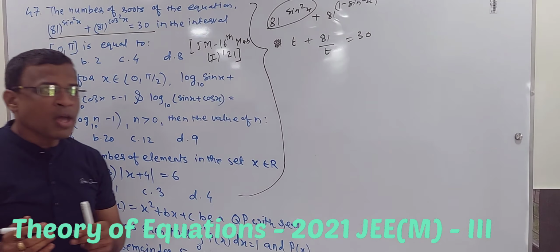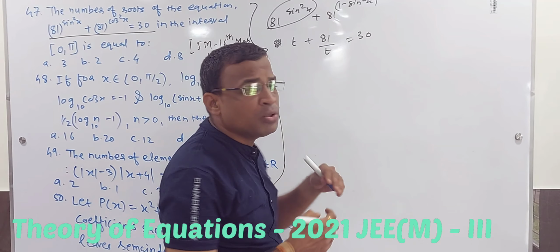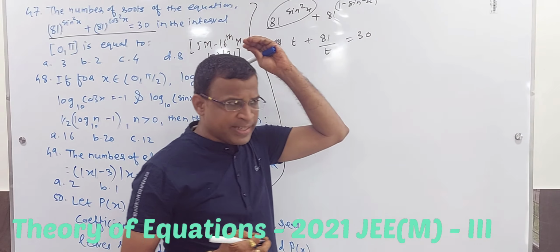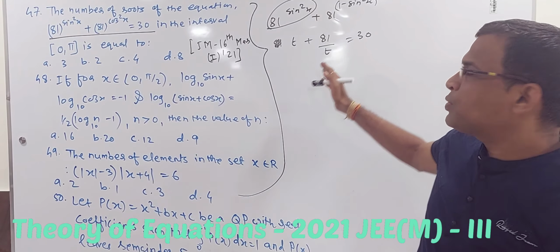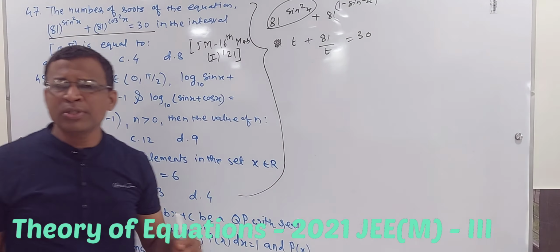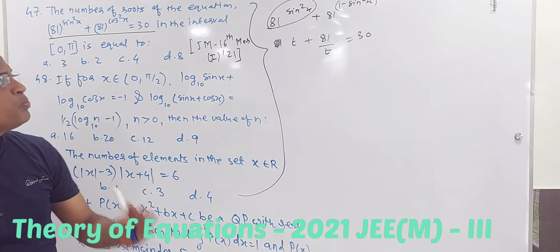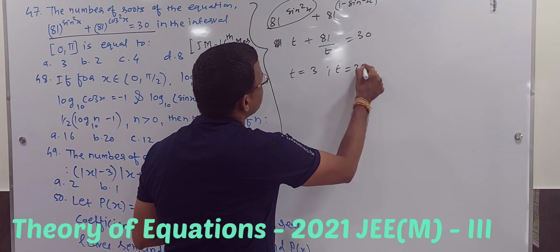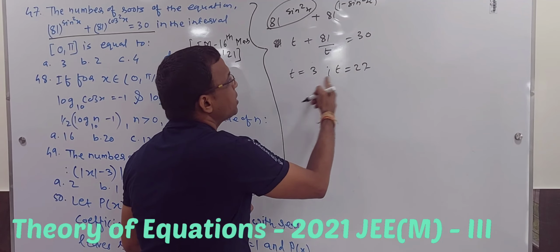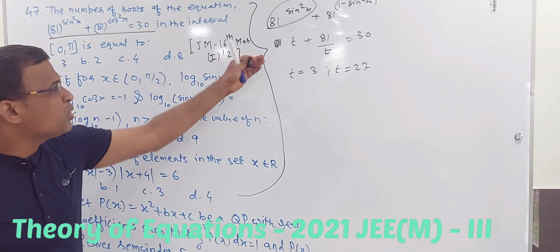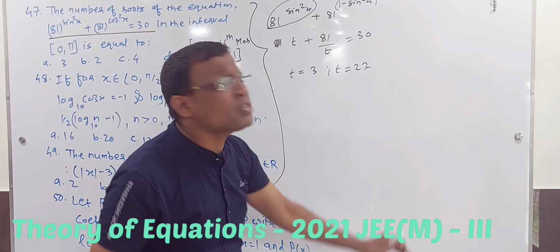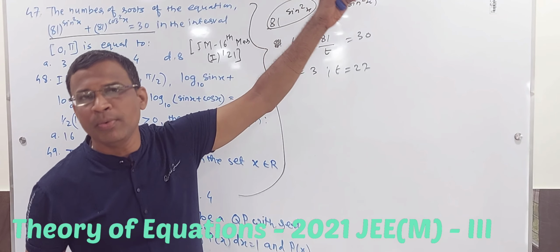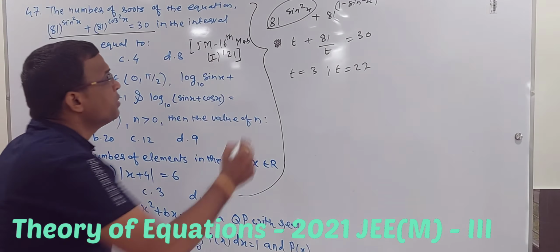Fine, and now I don't want you guys to waste time on solving this quadratic. It's an 8th standard based question, so don't waste your time. t square minus 30t plus 31. Just practice will directly tell you that you will have two values of t. One is 3, another one is 27. Because 27 plus 3 is 30, and 27 times 3 is 81. You can just put the value, you can confirm. So please don't waste time doing the quadratic formation and then solving it and all that. So t is what?